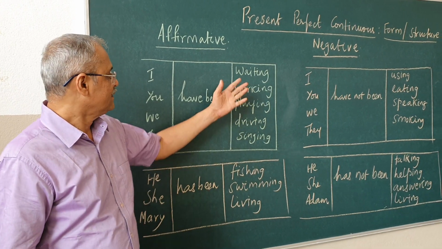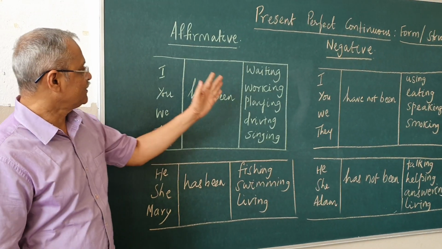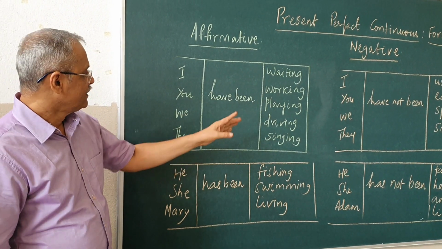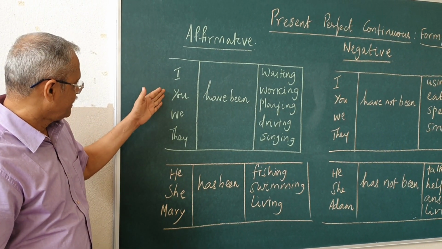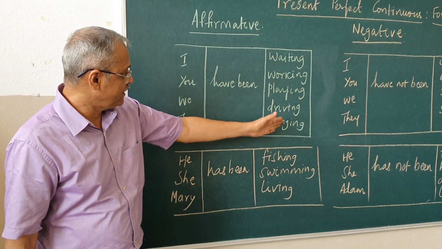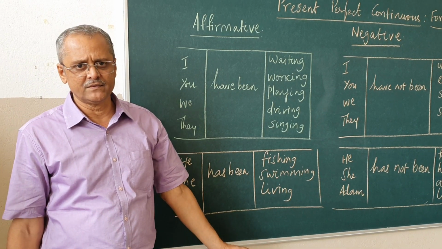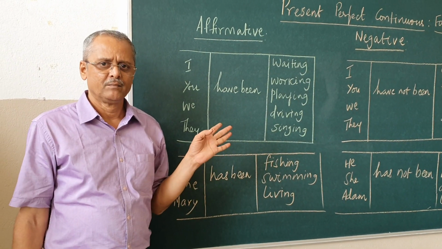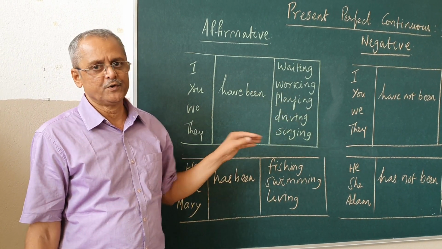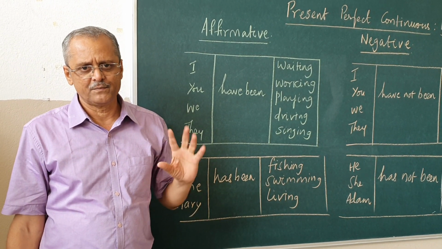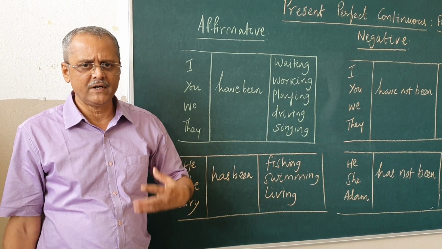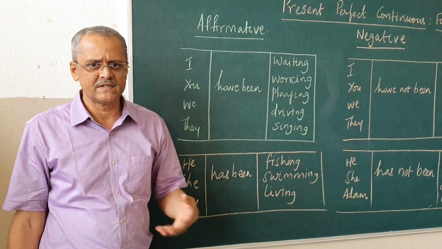So this table, if you take the affirmative form of the present perfect continuous tense, this we, they, these verbs can be substituted with any other continuous verb which can suitably get into present perfect progressive tenses. So as many times as you use the verbs, as many times as you construct the sentence, your language ability, the competence of using the language, the skill improves.